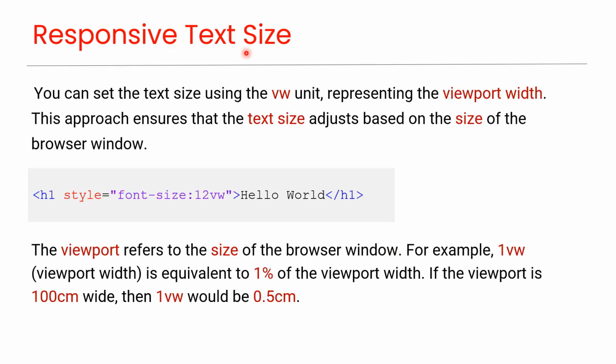Responsive text size. You can set the text size using the VW unit, representing the viewport width. This approach ensures that the text size adjusts based on the size of the browser window. As you can see in this code, the viewport refers to the size of the browser window. For example, 1 VW is equivalent to 1% of the viewport width. If the viewport is 100 centimeters wide, then 1 VW would be 0.5 centimeters.